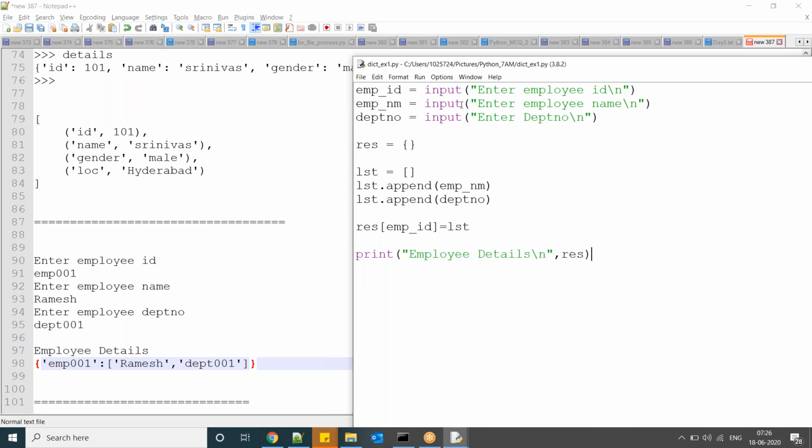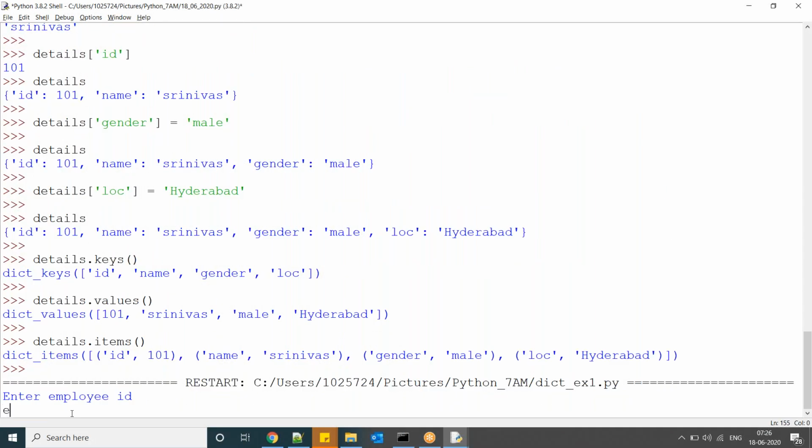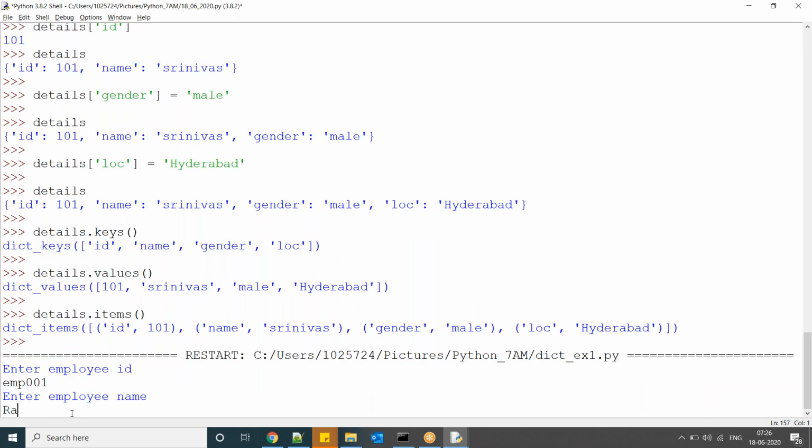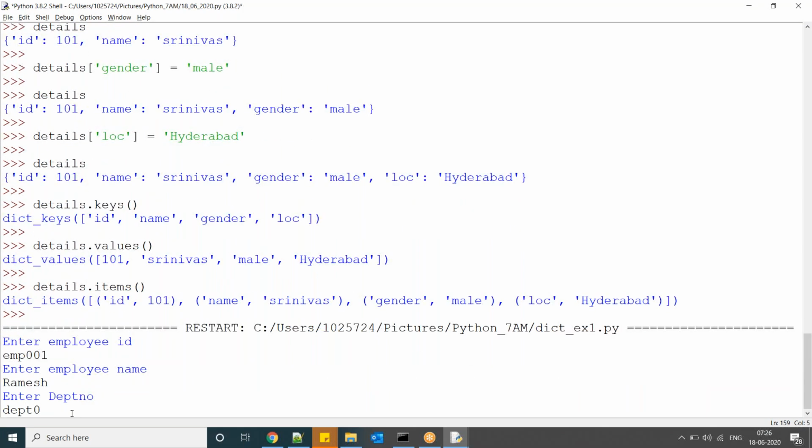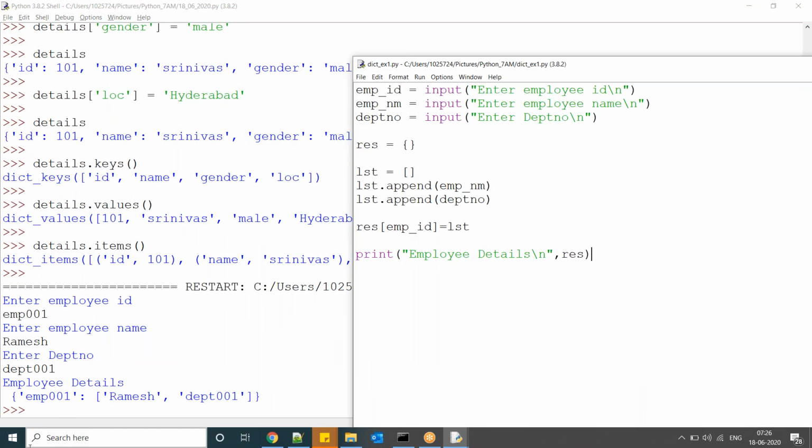Now execute this program. EMP001, department 001. So this is what you are expecting, right? Whatever values you entered, we can append to a list. Sorry, here the key is what is your requirement, the key value. Now take it as one assignment.